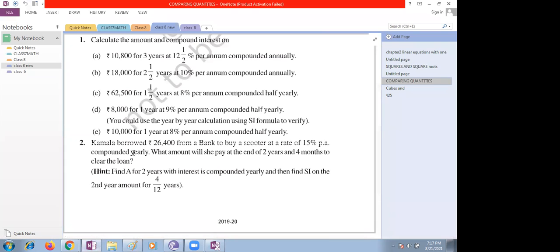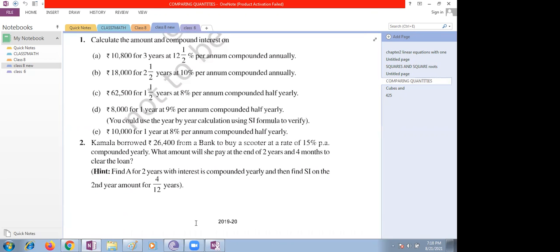Let me do it on the screen, children. You are not giving correct answers. The amount I got in the NCERT book is 13,006. Everyone is giving different answers. Why? Ma'am, I got 13,668.75 as the amount. Yes, ma'am, I also got that. Somewhere you are both making a mistake, I think.